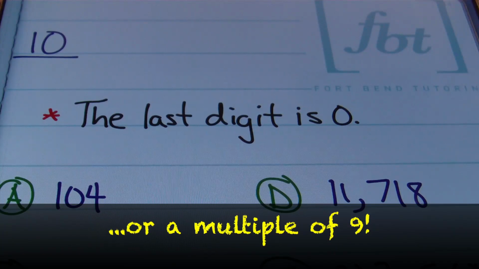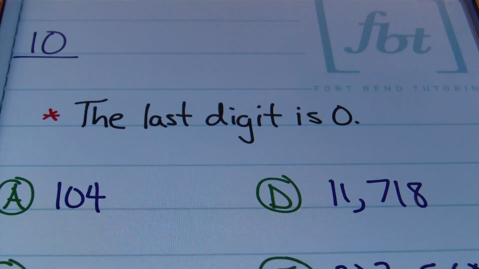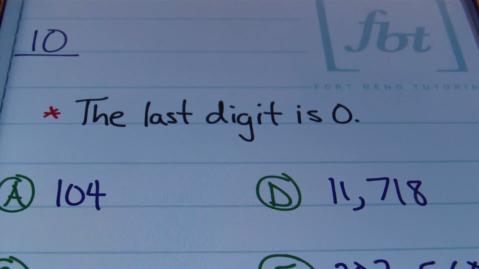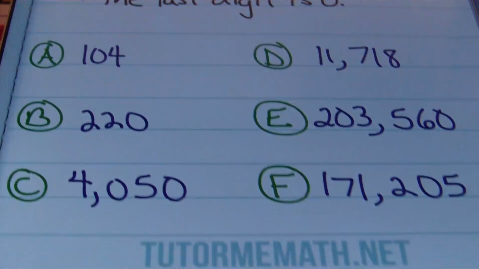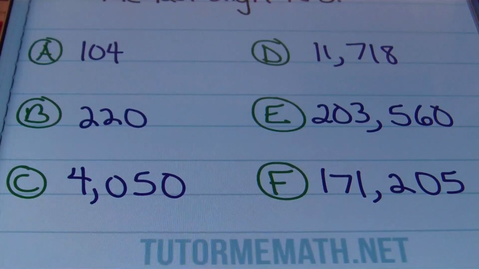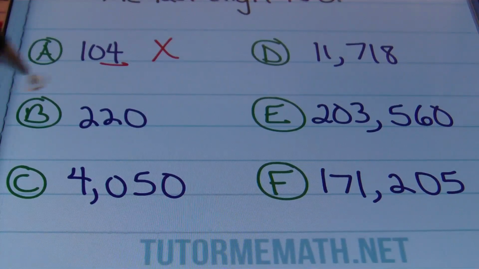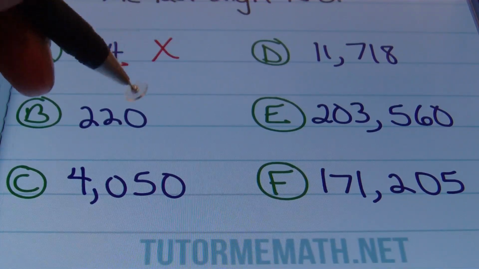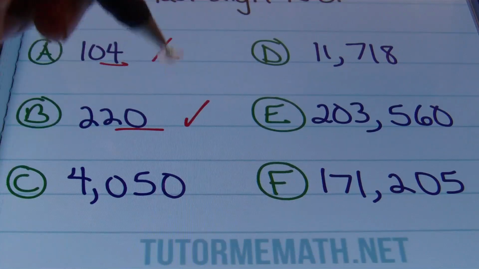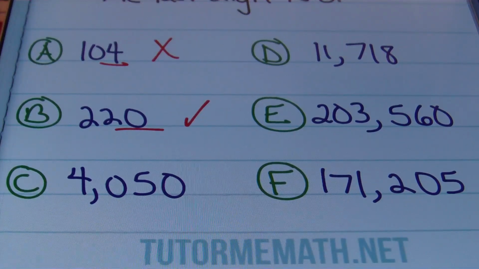We're now looking at divisibility by the number 10. A number is divisible by 10 if the last digit is 0. That's the divisibility rule. All right, let's check it out. Here I have A. A has the number 104. Is the last digit 0? No, it's not. With B, we have 220. Is the last digit 0? Yes, it is. So that means that 220 can be divided evenly by 10. 220 is divisible by 10.